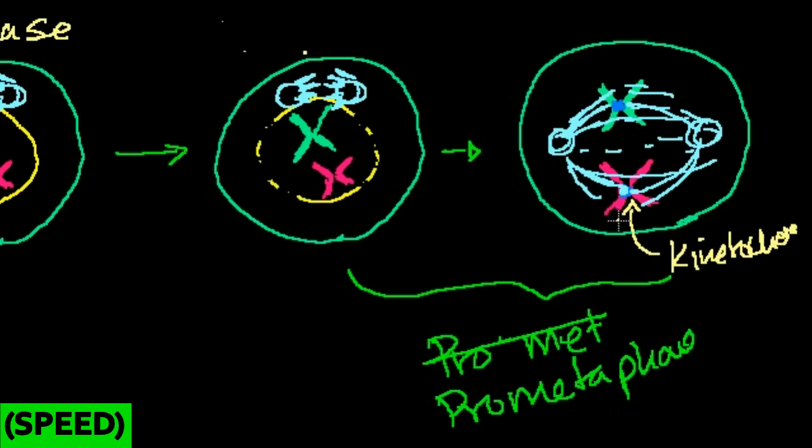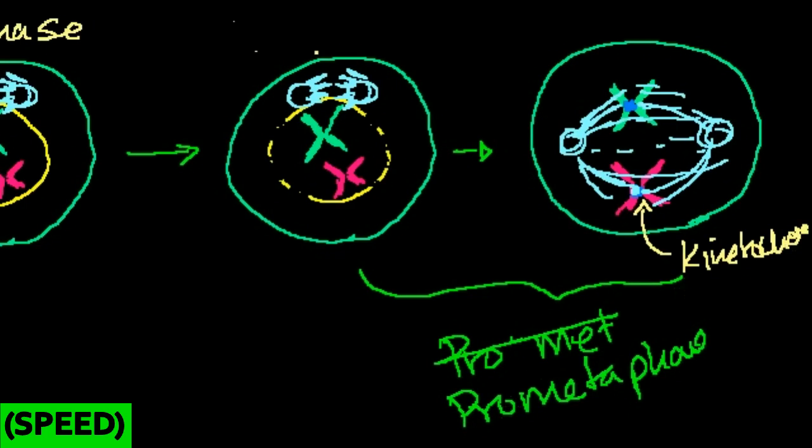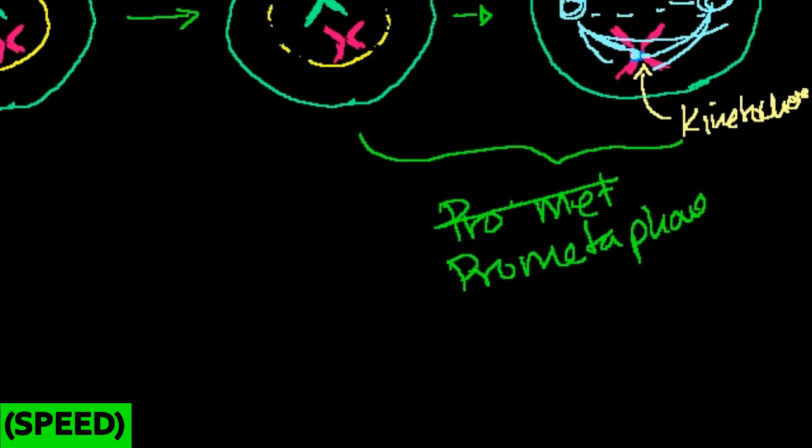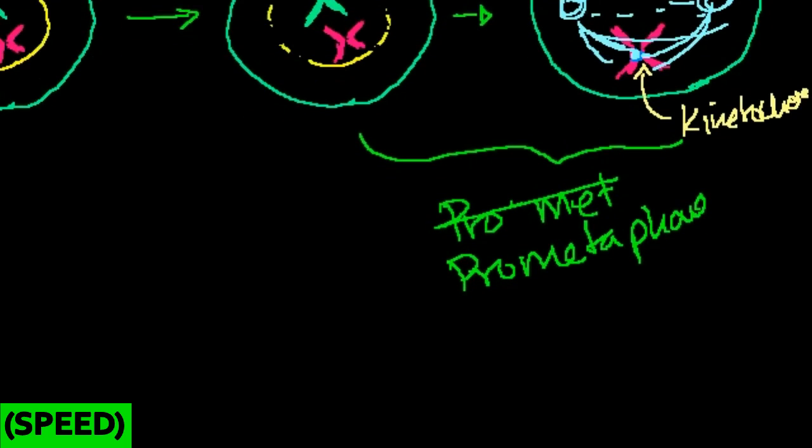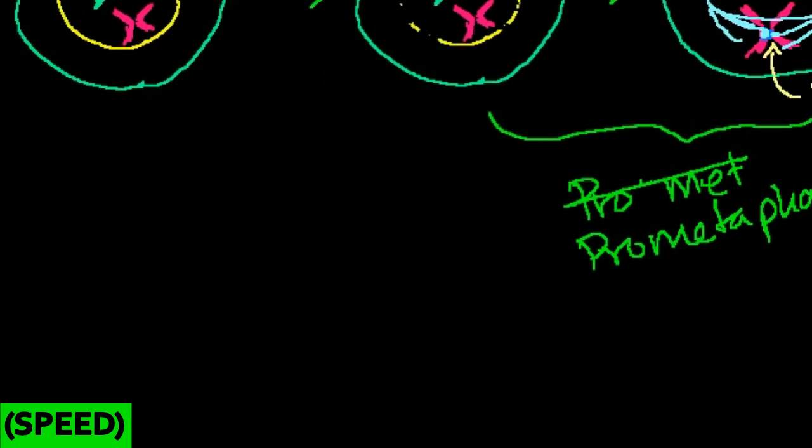And as we'll see in a second, it's at the kinetochore that the microtubules essentially start to pull at the DNA, at the two sister chromatids, and actually pull them apart. It's not understood exactly how that works. It's just been observed that this happens. Once prophase is done, the cell then makes sure that the chromosomes are well aligned. I drew them well aligned here, but that formally occurs during metaphase, which is the next phase. So that first one was prophase, now we're in metaphase.